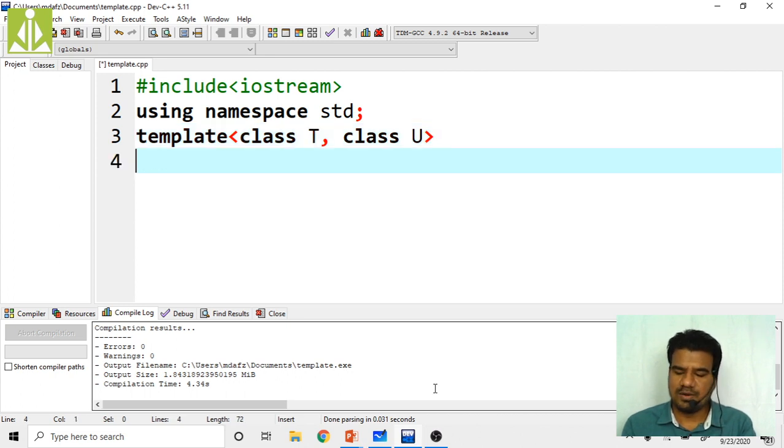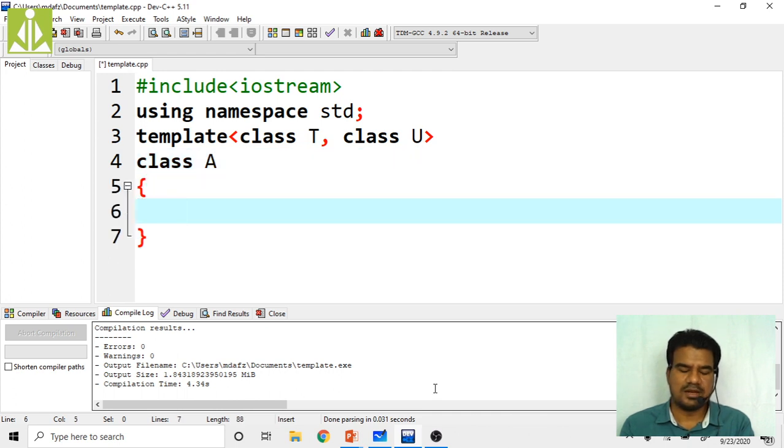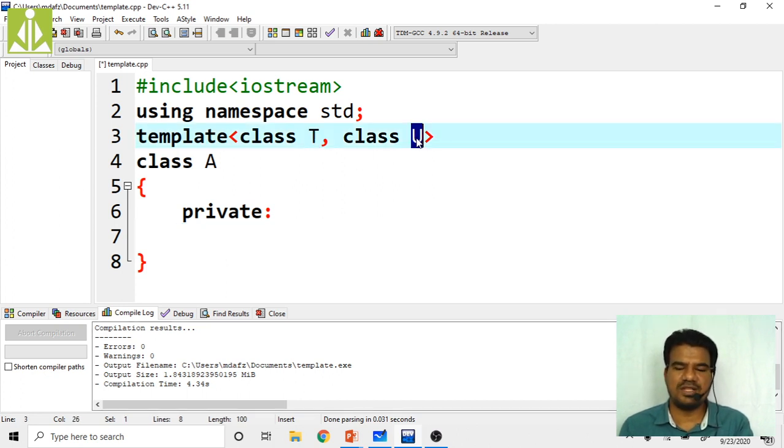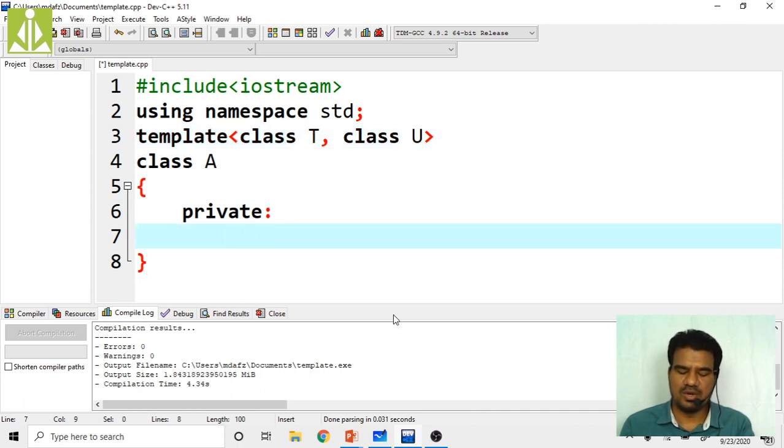Then whatever I have to write here, I'm writing on the next line just to give some organization in my program. Okay. So next, what thing we have to use? Again, use the class keyword, then use the class name. My class name, I'm making it A, class A. So now this A class is a template class. Clear? So inside it, I am taking two private data members. One data member of this T type, another data member of this U type.